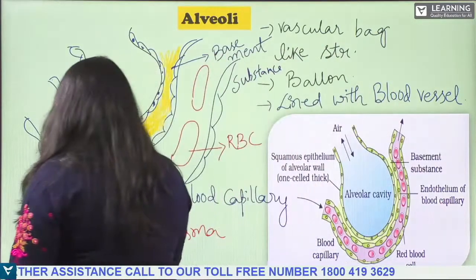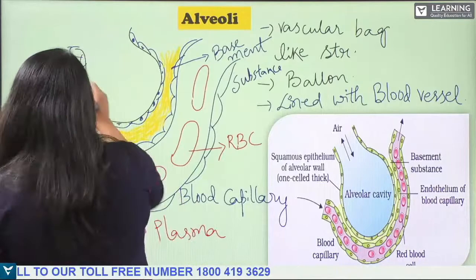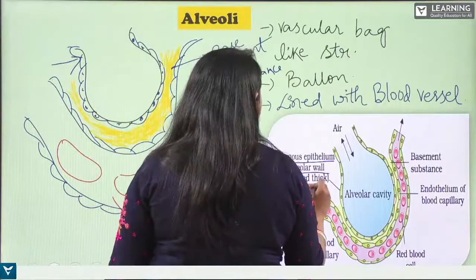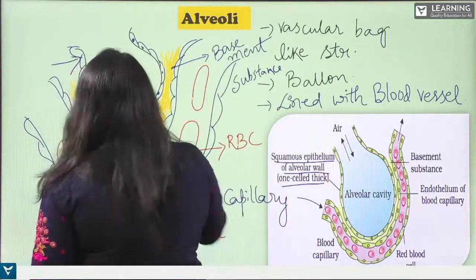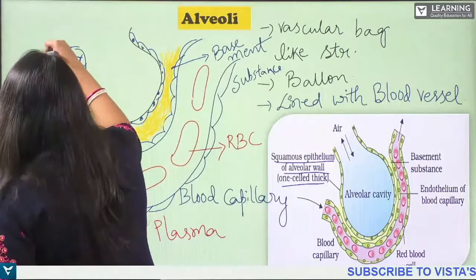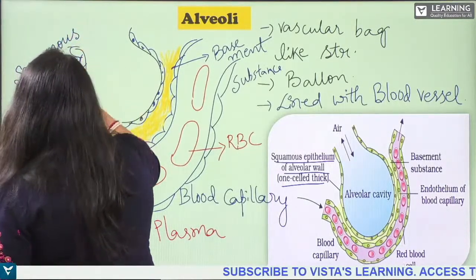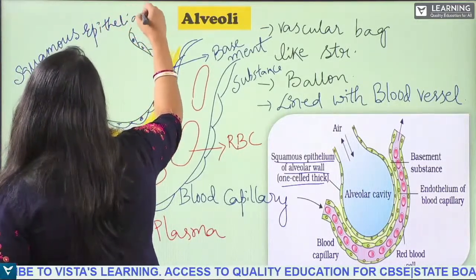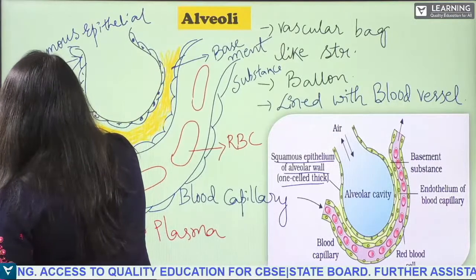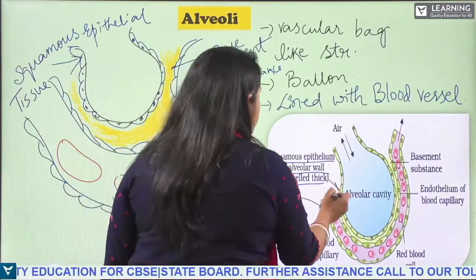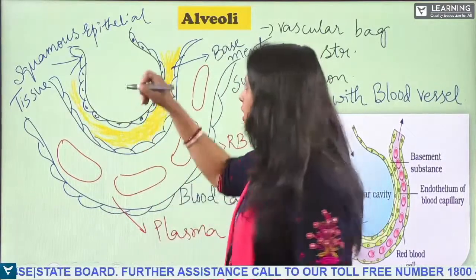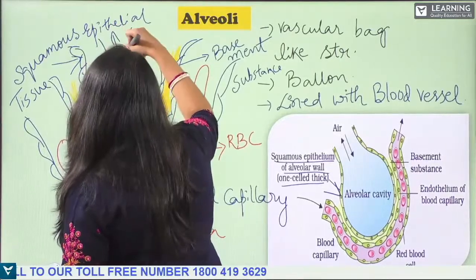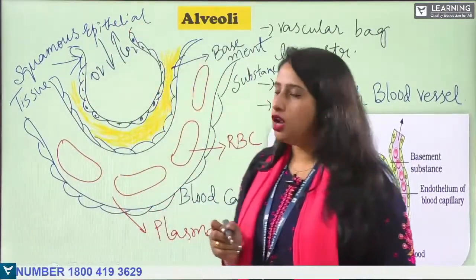Now see, the outer layer. The outer layer, as you can see, is made up of squamous epithelium of the alveolar wall. It is made up of squamous epithelial tissue, and through this the exchange of O2 and CO2 takes place in the alveoli.